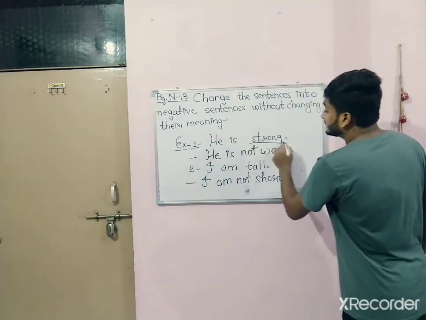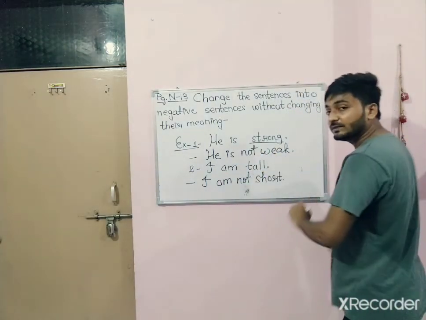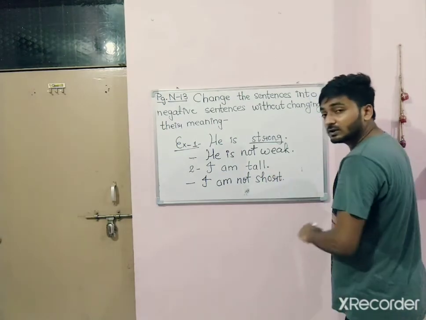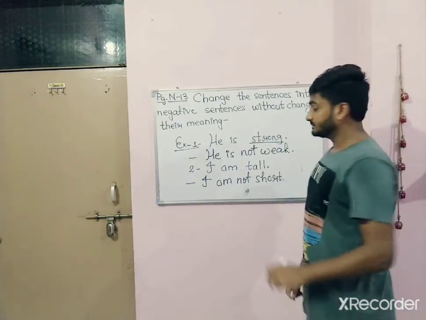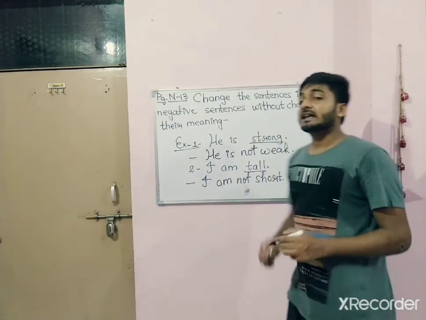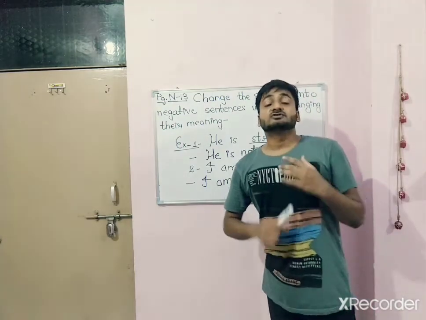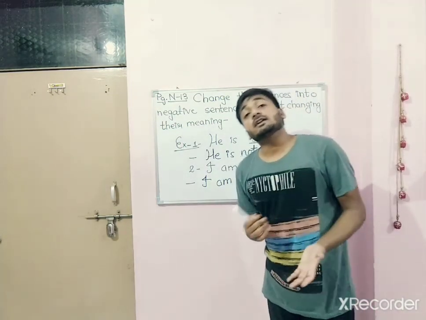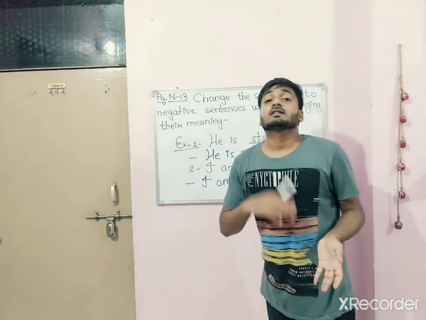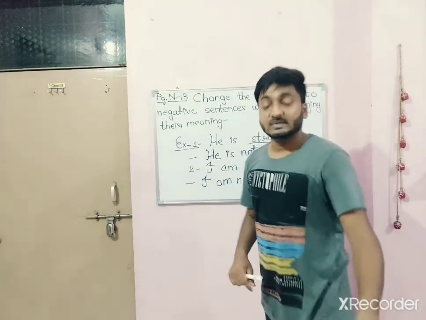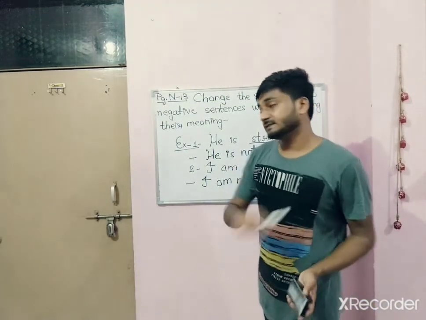What is the opposite of strong? Weak. What is the opposite of tall? Short. This is what I have done to change these sentences into negative without changing their meaning. Now we'll do this exercise.